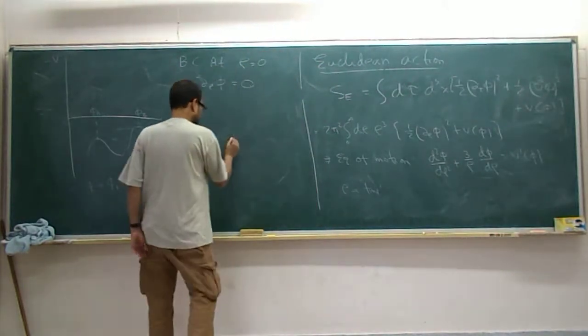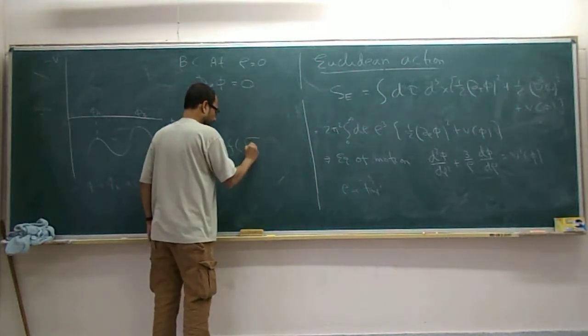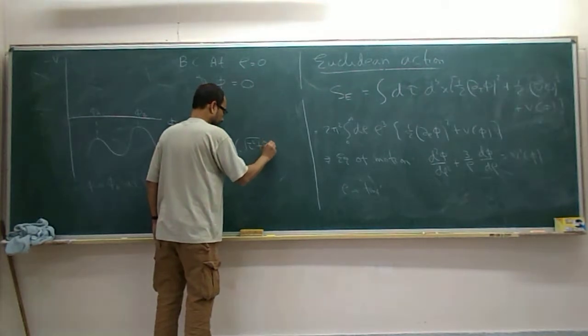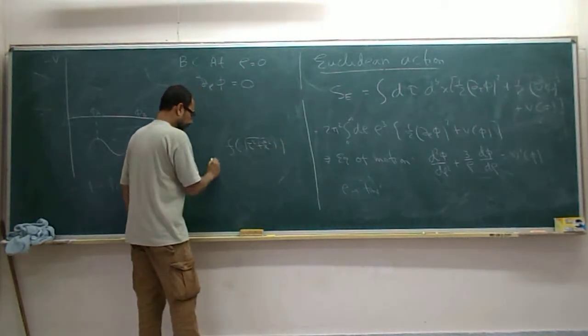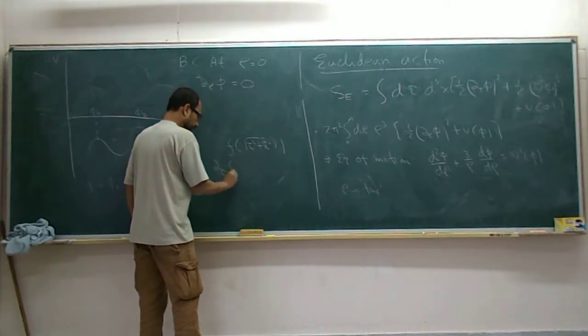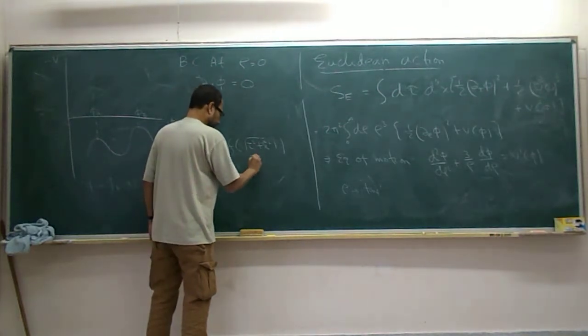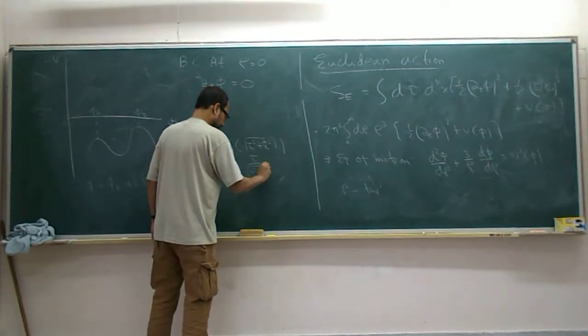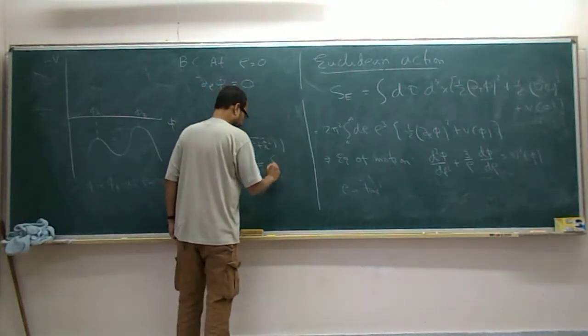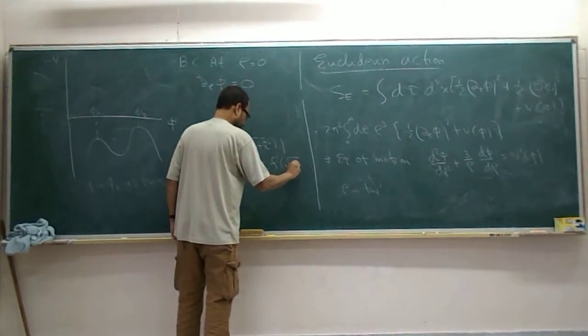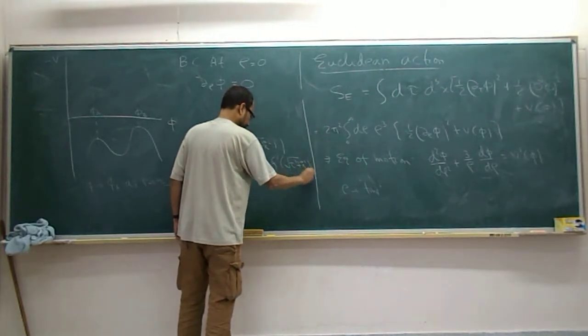So if it's a function of the square root of tau squared plus x squared, then take for example del tau of it, right? So this is tau over the square root of tau squared plus x squared times f prime of the square root of tau squared plus x squared, right?